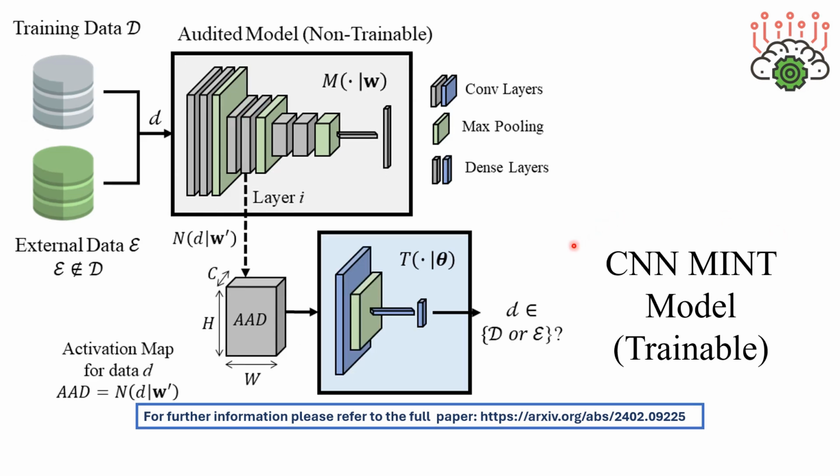Next, we have the CNN MINT model. This approach handles the information from activation maps differently. Instead of selecting the maximum from each activation map, we analyze the set of activation maps using a CNN. This way, we provide the network with all the available information to seek the patterns it deems best for detection. Again, for a more in-depth understanding of the technical details and implementation, please refer to the full paper.